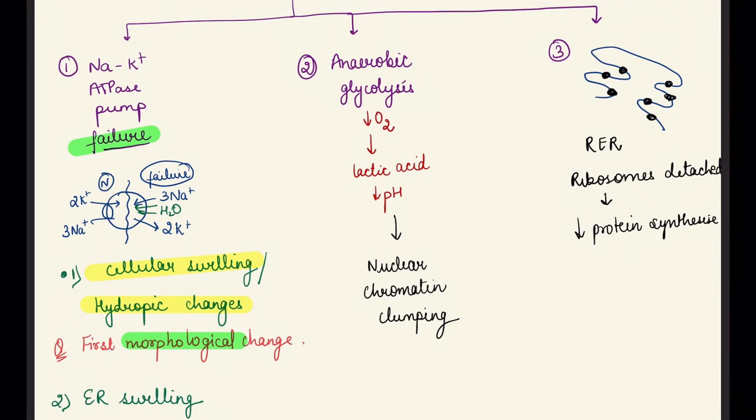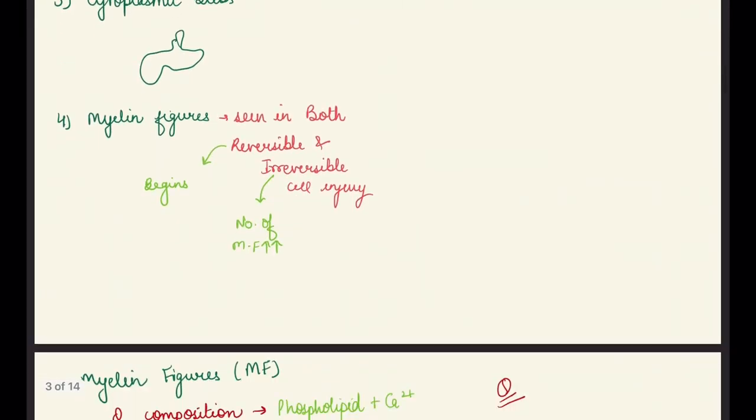Second is anaerobic glycolysis, due to which there is clumping of the nuclear chromatin. And third is ribosome detachment, and it leads to decreased protein synthesis. Now next is the